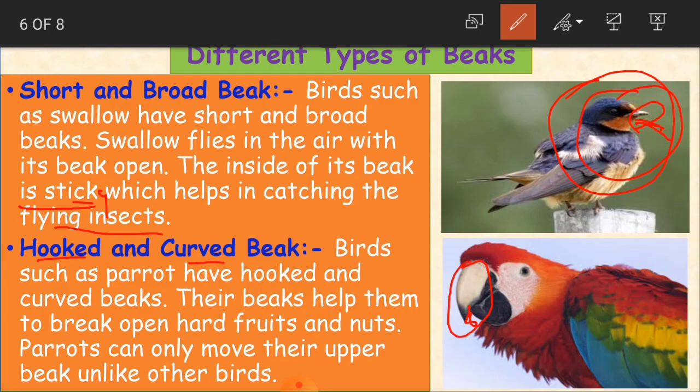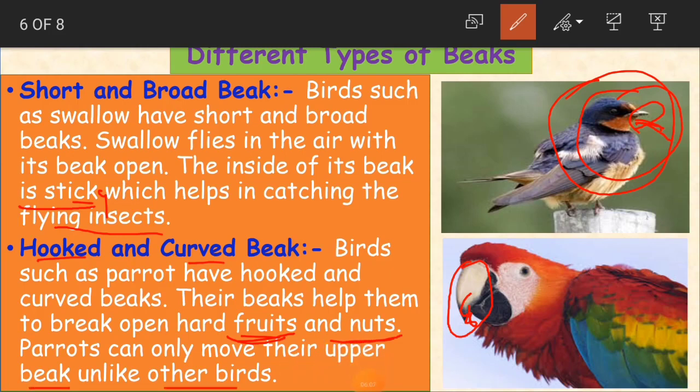So normally children, what do parrots eat? Mostly they eat fruits and nuts. So because of this curved and hooked shaped beak, what happens? It can break the fruit, okay, and it can break the nuts. It can open the fruits, okay, children, and it can break the nuts and open them, and it can take them as the food. And parrots can only move their upper beak unlike other birds.